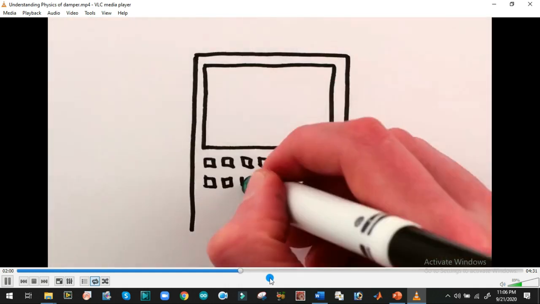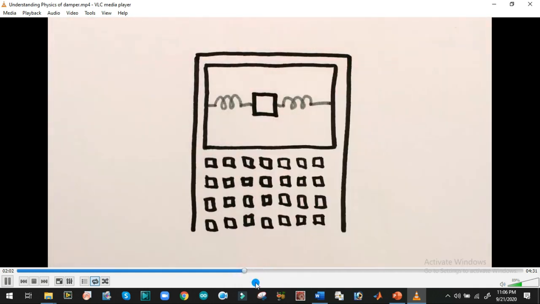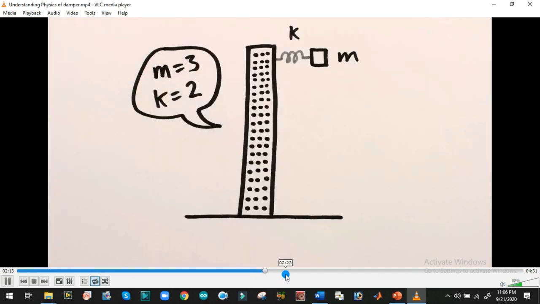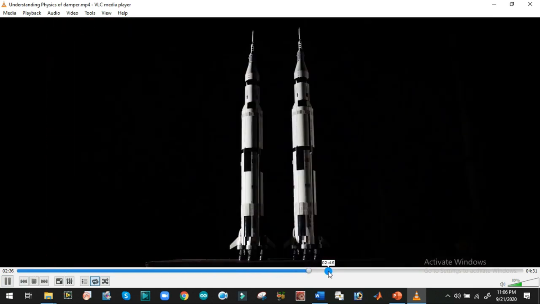In practice, you normally put the little object inside the big object, which looks more like this, but the principle is the same. The trick is the optimal combination of weight and friction and spring strength for the little object. Only with your setup perfectly tuned will you get the fastest possible loss of energy and the best slowing down of the shaking. That's why I've built two Saturn V rockets.